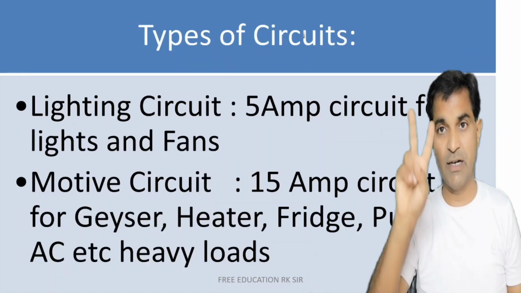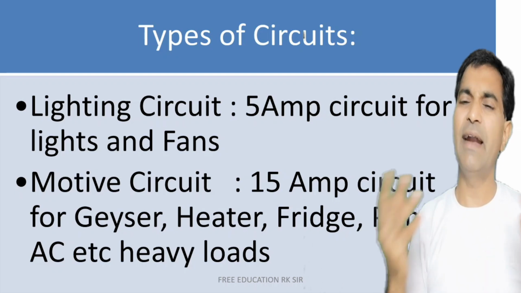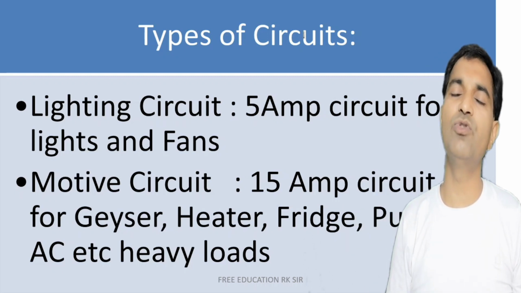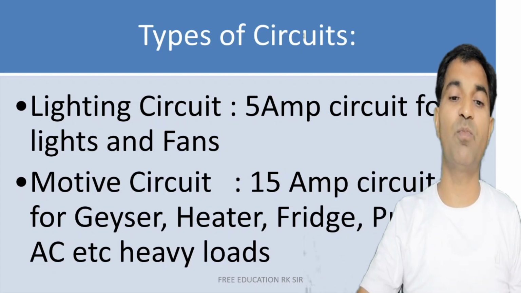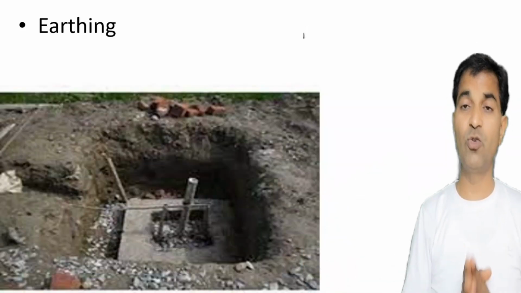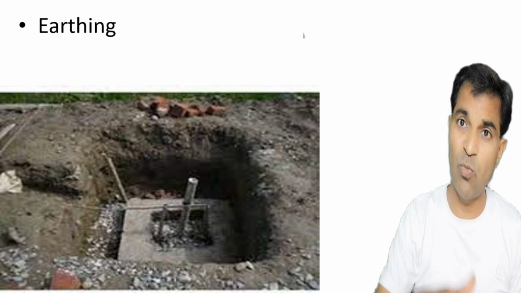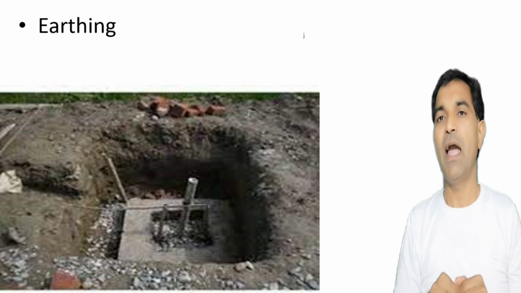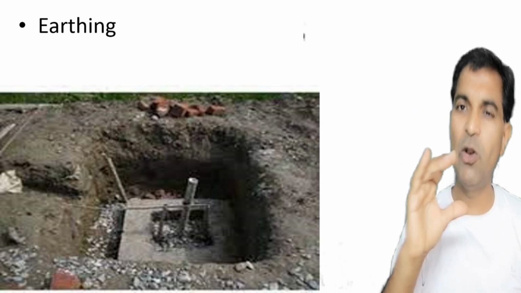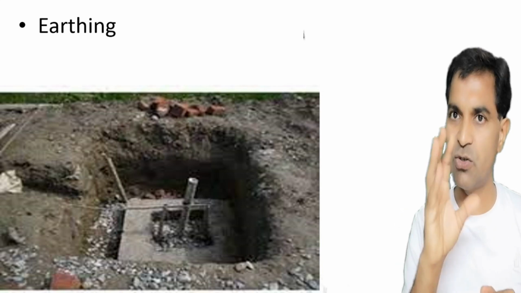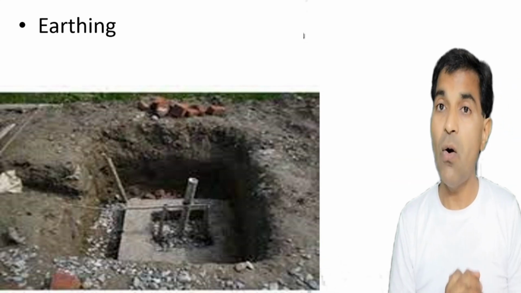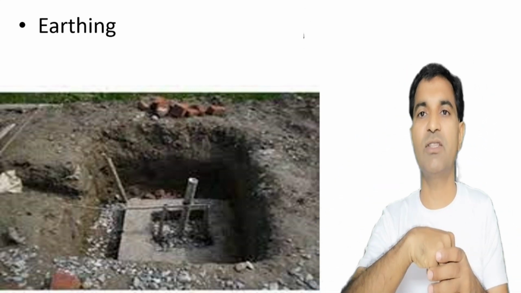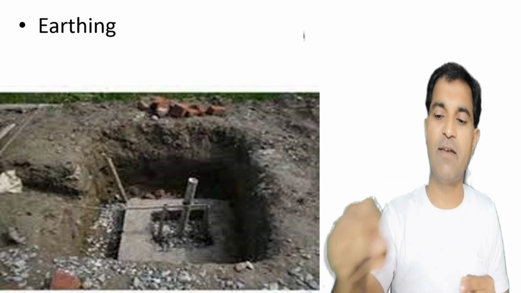Now what are the types of circuit? There are two types of circuit: lighting circuit and motive circuit. Lighting circuit is generally used for lights, fans, etc., small lighting loads, and motive circuit is generally used for heavy loads like geyser, heater, fridge, pump, AC, etc. Earthing is generally used for grounding purposes. In case of short circuiting, the current will bypass to the earth through the green wire, and earthing will have very low resistance, as good as 1 or 2 ohm, almost 0 ohm, ideally at least. How? By means of charcoal and salt. Salt and charcoal are placed inside the earth pit, and that green wire is connected with this earthing.